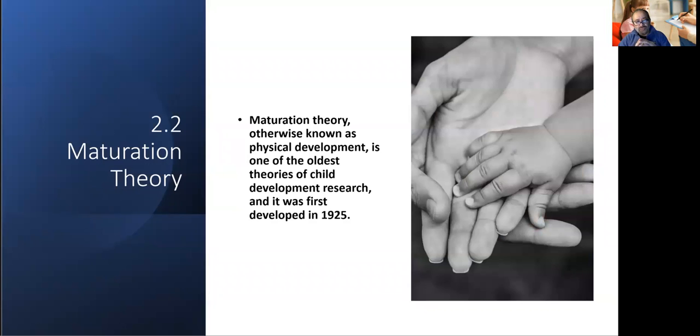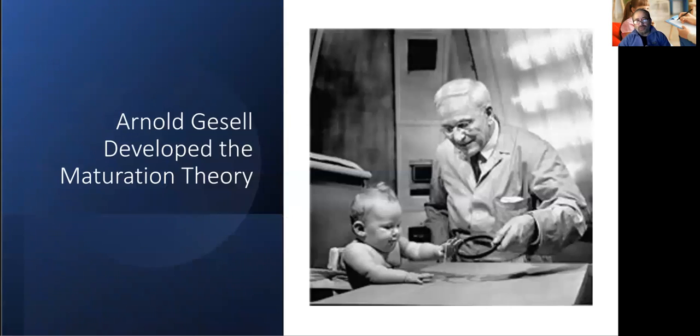Let's look at the maturation theory, otherwise known as physical development. It is one of the oldest theories of child development research, and it was first developed in 1925. The man responsible for developing this is known as Arnold Gesell. He's the one who created it in 1925.